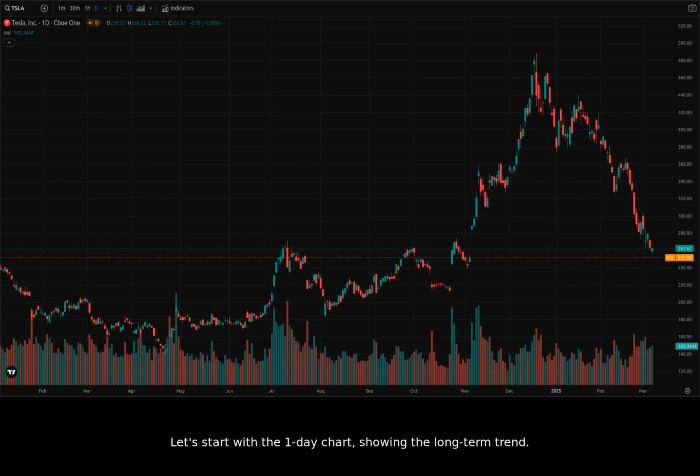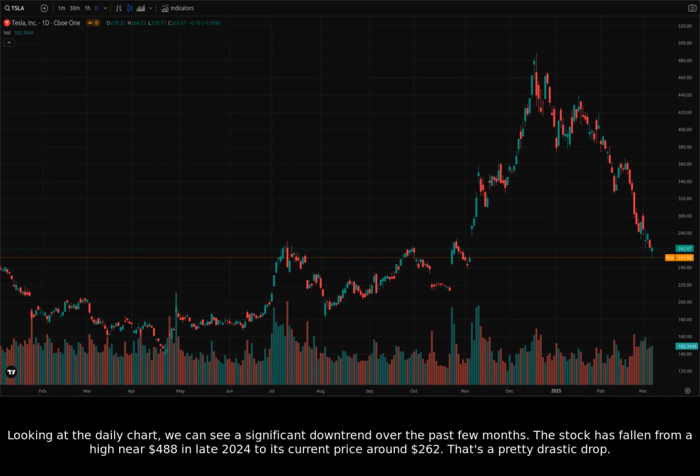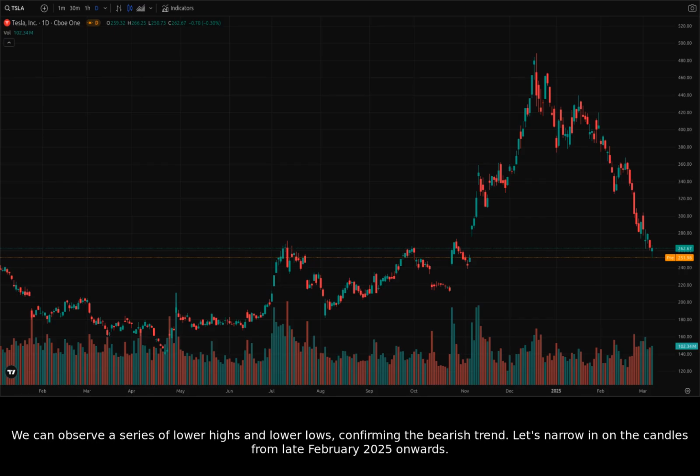Let's start with the one-day chart, showing the long-term trend. Looking at the daily chart, we can see a significant downtrend over the past few months. The stock has fallen from a high near $488 in late 2024 to its current price around $262. That's a pretty drastic drop. We can observe a series of lower highs and lower lows, confirming the bearish trend.